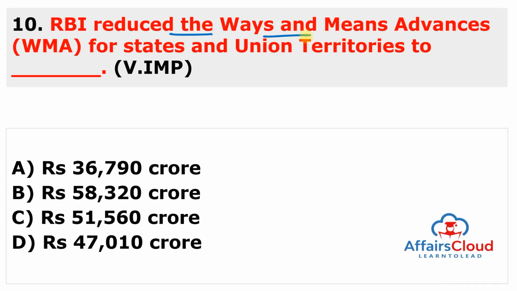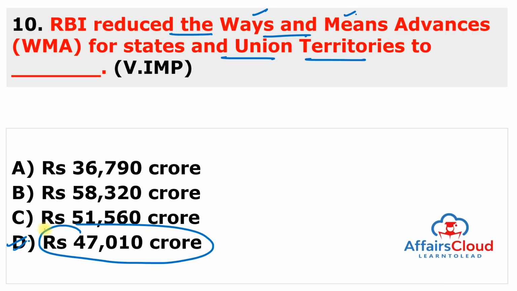RBI reduced the ways and means advances for the states and union territories. We are not talking about the central government, we are talking about the states and union territories, and these are ways and means advances which are decided by RBI. And the Reserve Bank of India reduced the ways and means advances for the states and union territories to rupees 47,010 crore. So the answer to this question is D.